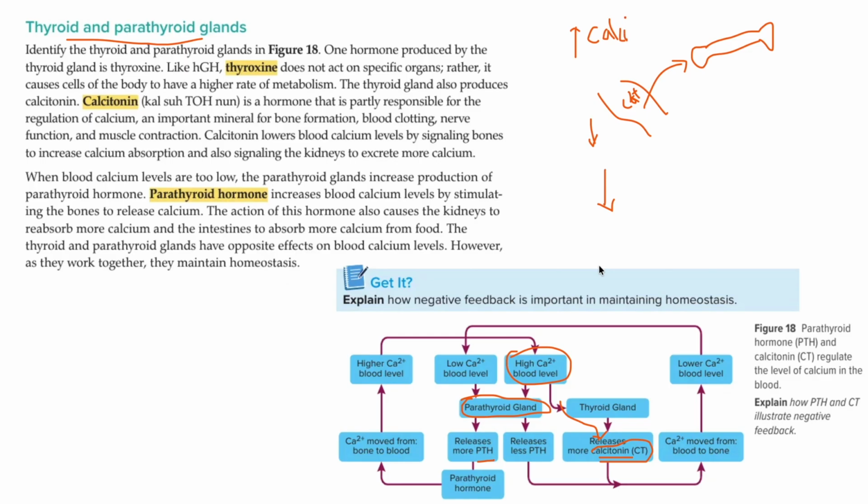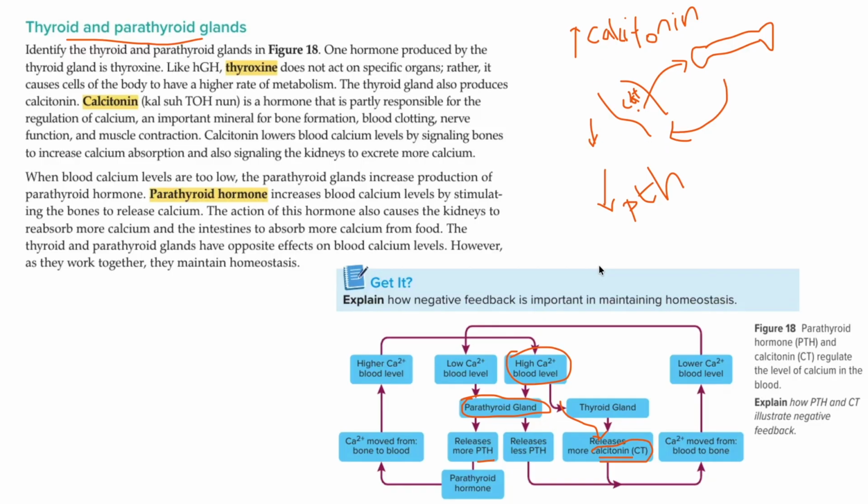But when the calcium level is low, this will release parathyroid hormone, PTH, and this will move the calcium from bone to blood, right?